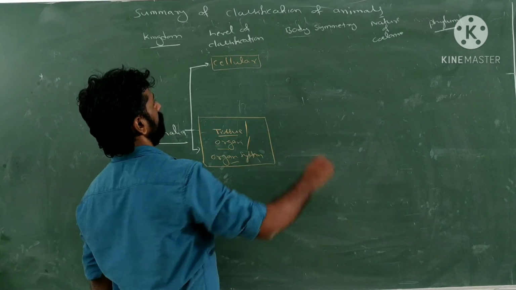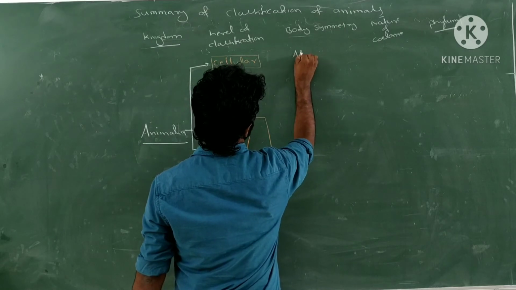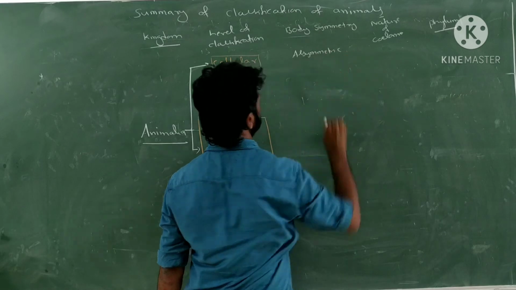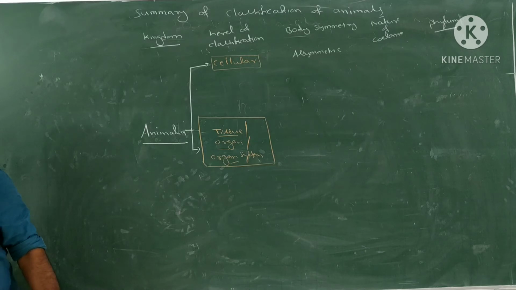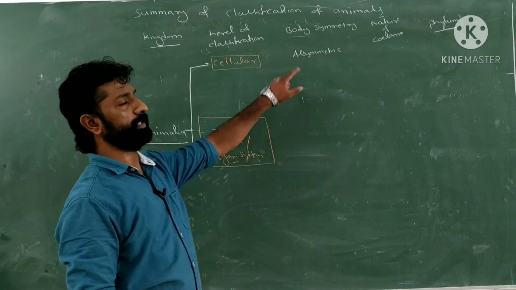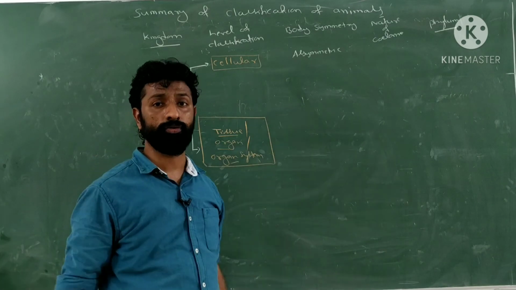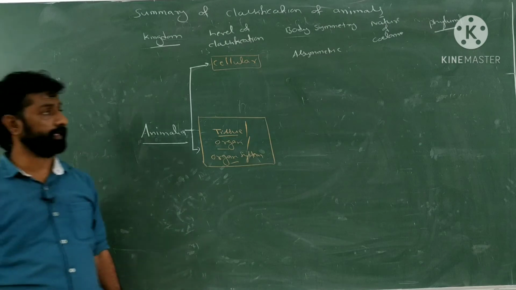So, body symmetry. If the organism is asymmetric, what is the meaning of asymmetry here? It means any plane passing through the central axis of the body cannot divide it into two equal halves. So then it is called asymmetry, right?